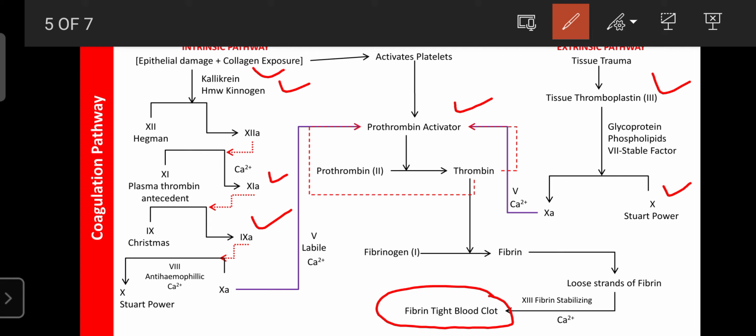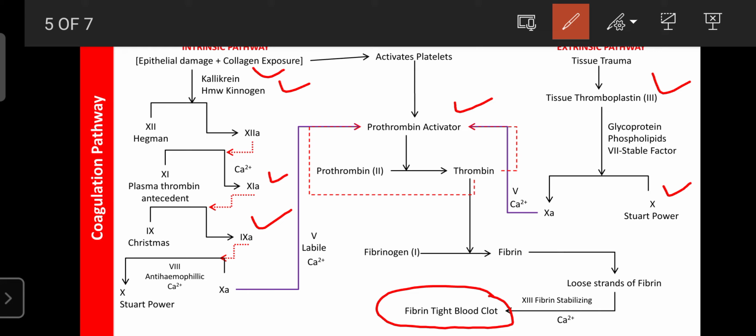So that's why it is known as the common pathway. And due to exposure of collagen, the skin becomes contracted. Due to contraction of the skin or blood vessel, the platelets can get stuck and then be activated. The platelets release various phospholipids, and those phospholipids further activate the prothrombin activator, which converts prothrombin into thrombin, then fibrinogen into fibrin, and finally they can form the blood clot.